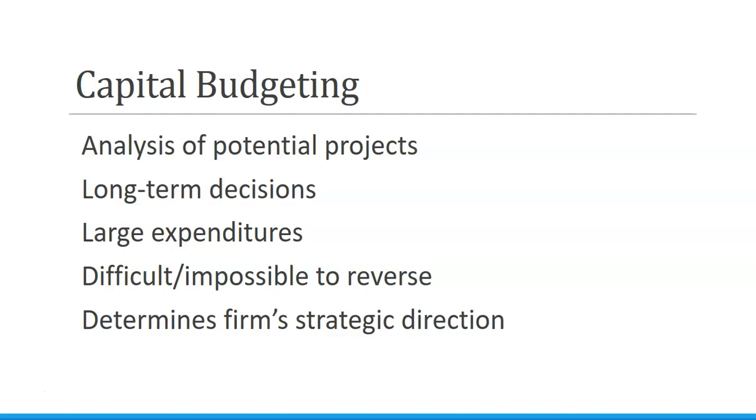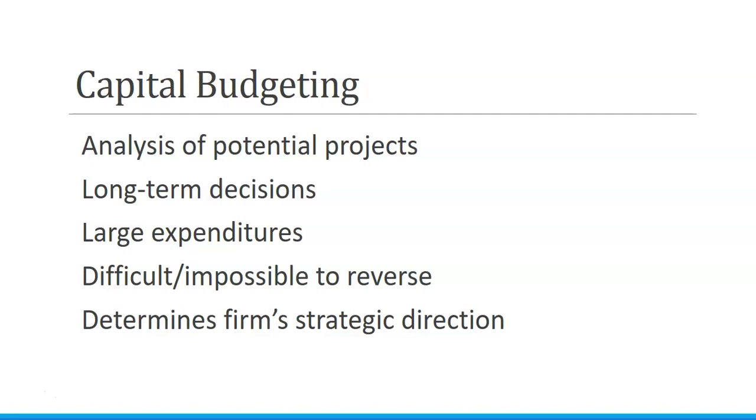So once you decide to buy land and start building a new building, it's not very easy to get back out of it. And if you do try to get back out of it, there are a lot of costs. Because they're such large expenditures, they usually involve several years of cash flows.